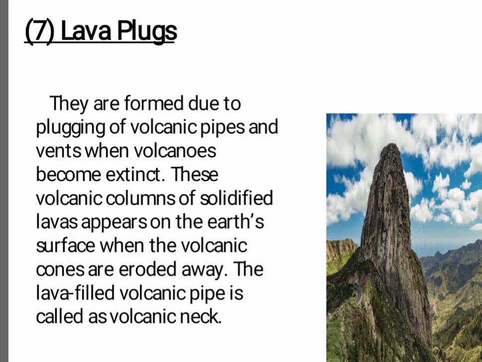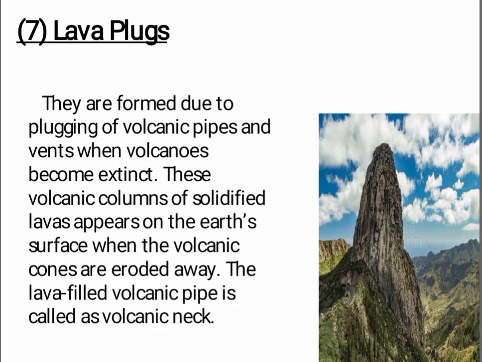Now come on to the lava plugs. They are formed due to plugging of volcanic pipes and vents when volcanoes become extinct. These volcanic columns of solidified lavas appear on the Earth's surface when the volcanic cones are eroded away. The lava-filled volcanic pipe is called as volcanic neck.